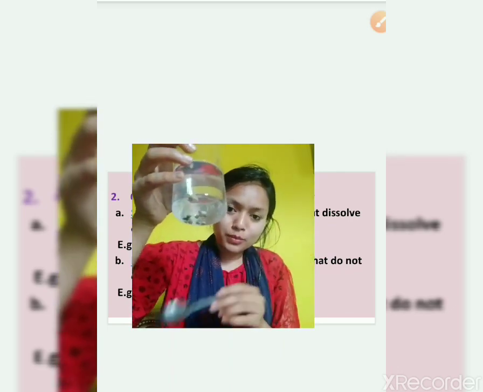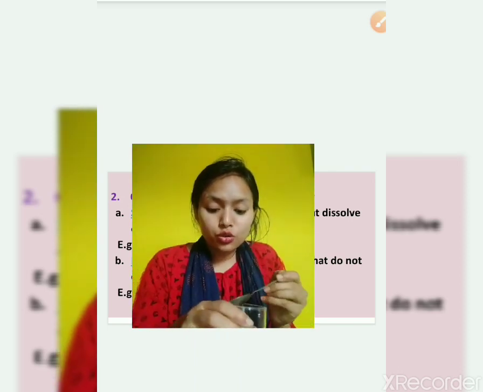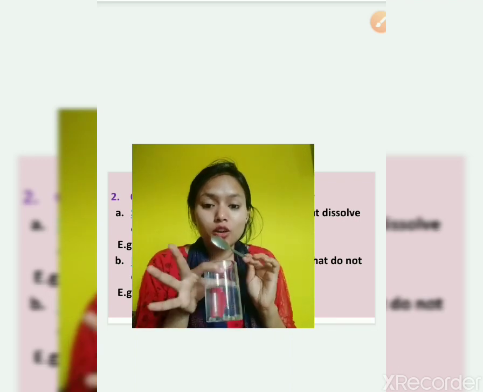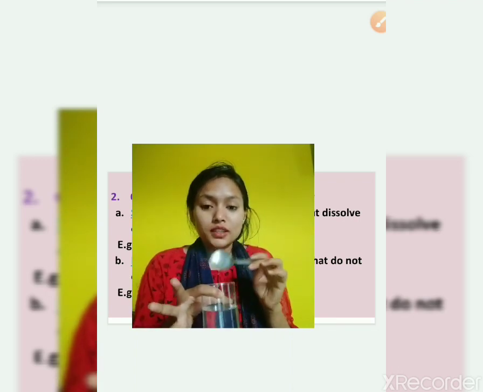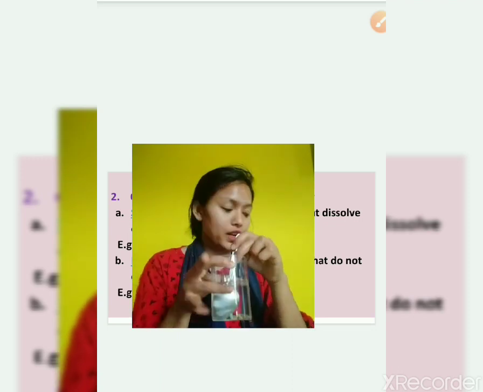Let's stir it once more. Still the stones are present here. No stone has dissolved in this water. So it means stones are insoluble in water. They cannot be dissolved in water. So this we have seen.